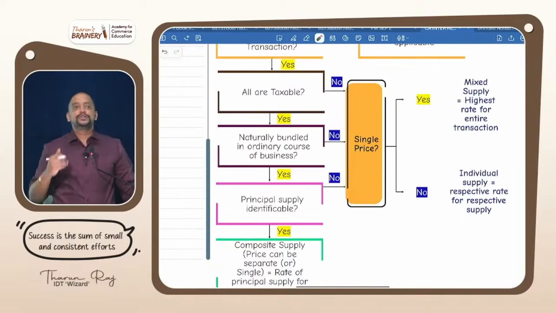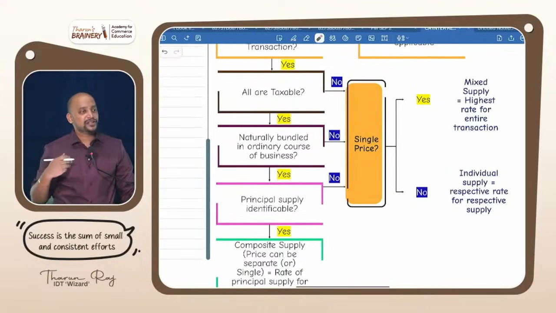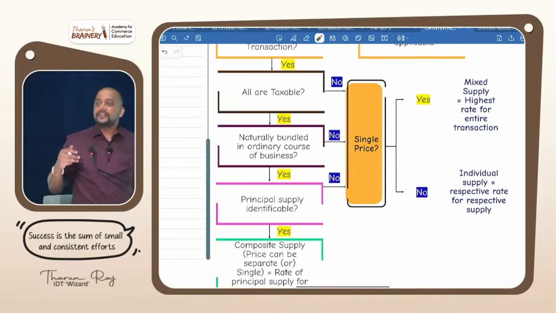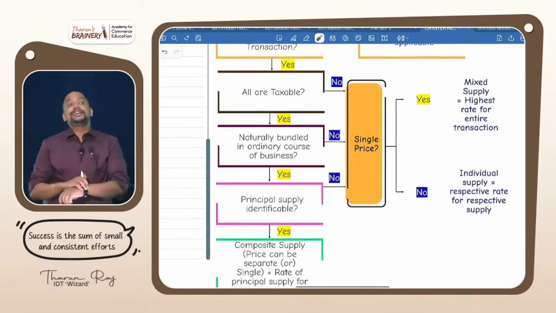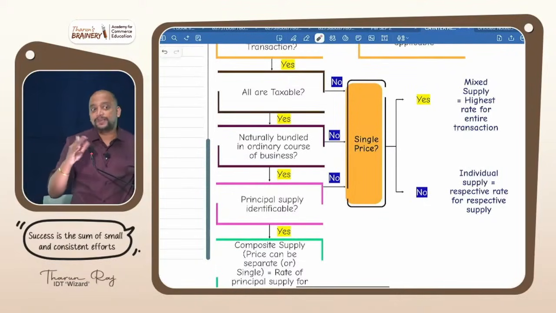Then next part, you stay in a hotel and they provide a complimentary breakfast. Naturally bundled or not? Naturally bundled, because whether you eat or not, and there are some hotels where the complimentary breakfast will be pathetic, even then the price of the hotel will not come down; you will be paying the same amount. Correct or not? So definitely naturally bundled. Whereas another example, battery and inverter, naturally bundled or not? Battery plus inverter. Very good, not naturally bundled.